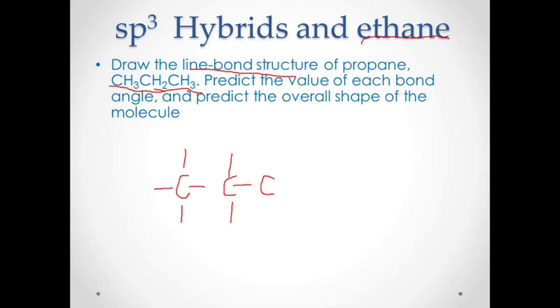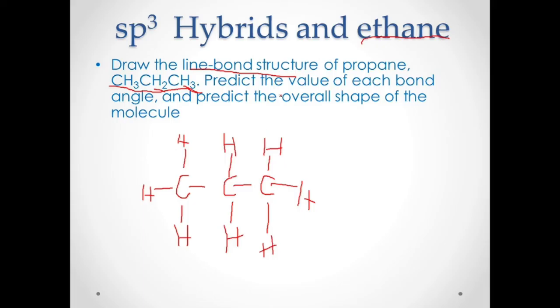And the last one would have 3 hydrogens because the carbon has only 3 bonds remaining. So this is how you write the line bond structure. You just copy the remaining hydrogens. Then you're done.